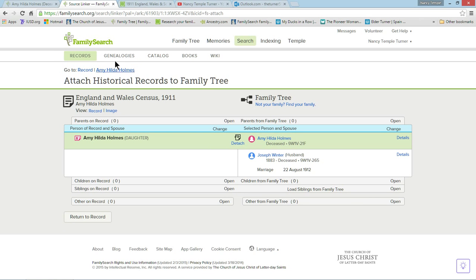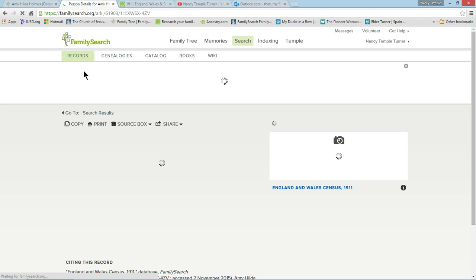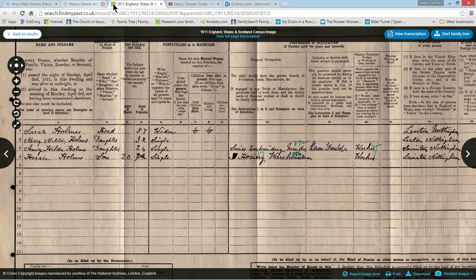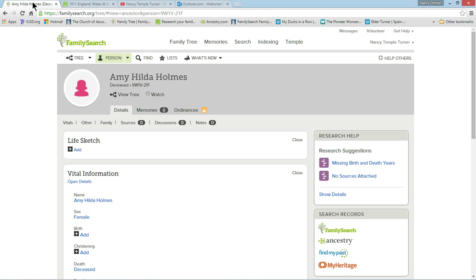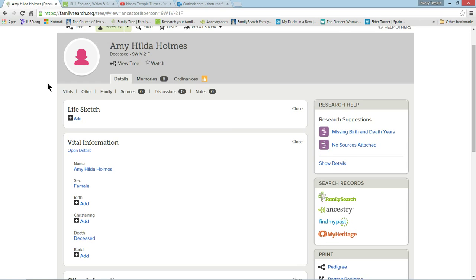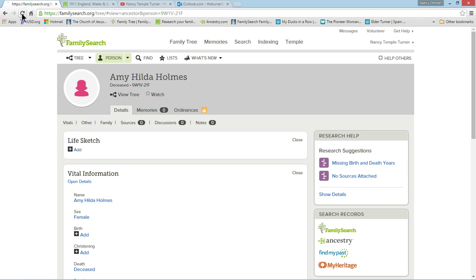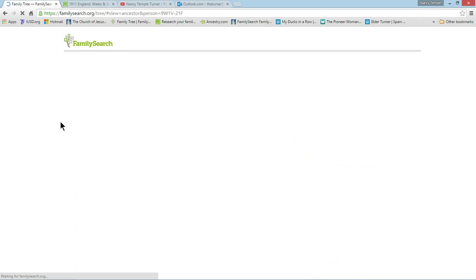Once it's attached, I'm going to go ahead and click record. I want to go back to the record, and then we're going to go, actually, you know what? We're going to close this window out because I want to search again. And I'm going to do a little math here. So if she was 24 in 1911, that would make her birth year about 1885. So I'm going to go back here to her person page. We're going to refresh it because we just added this source.